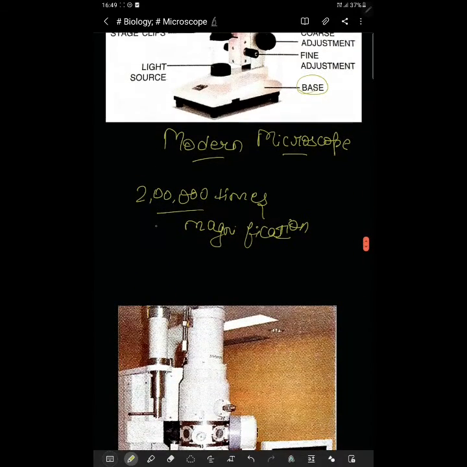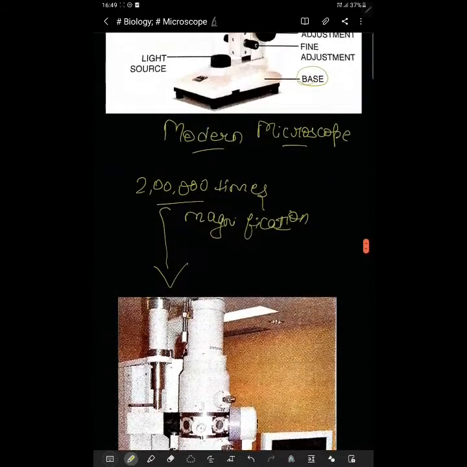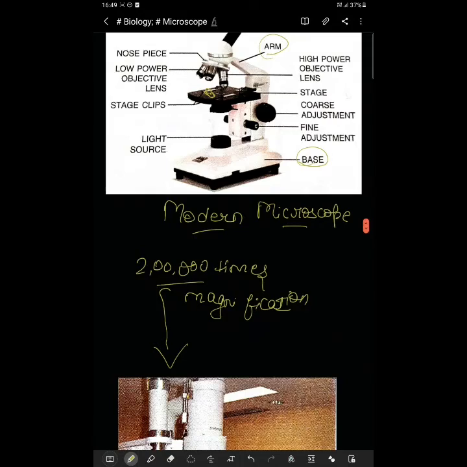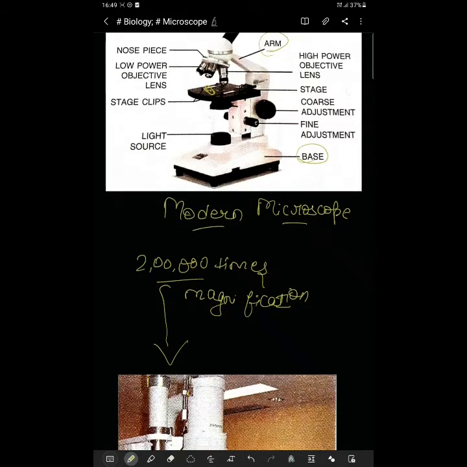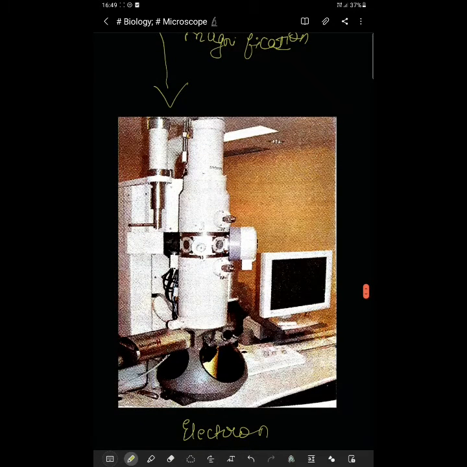And the magnification of this electron microscope is 2 lakh times more than the compound microscope. Can you imagine this? 2 lakh times more magnification. This is a modern microscope. This is an ordinary compound one. But still it is a modern microscope. So this is an electron microscope which gives you the magnification of 2 lakh times. I am repeating it because it is very much.